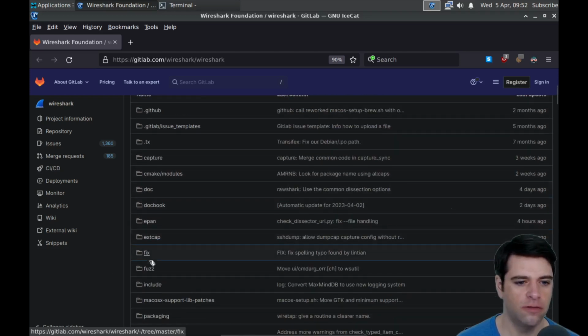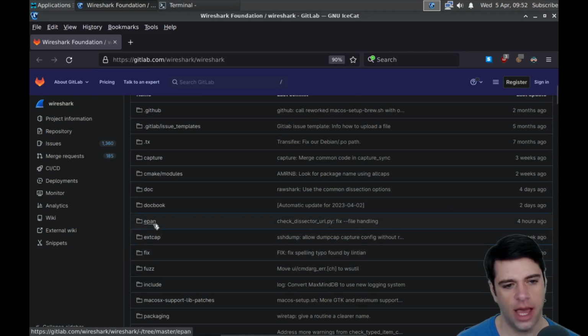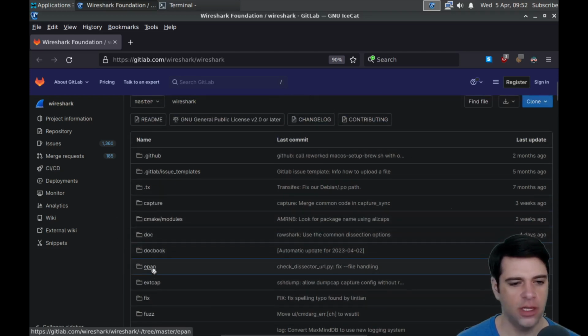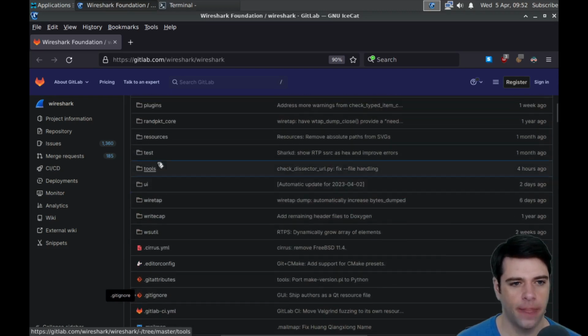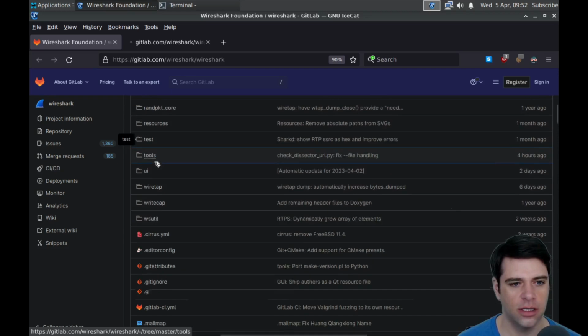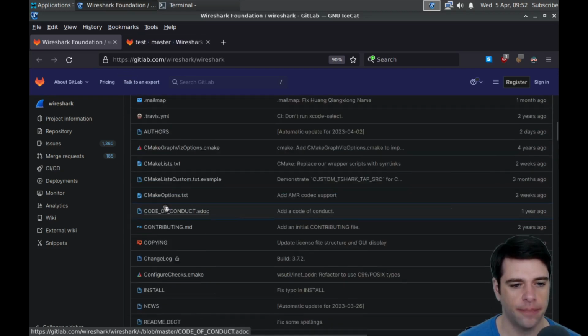packaging, include, fuzz, fix, XCap, EPAN. I'm not sure what EPAN is. Some documentation stuff, CMake, build stuff I guess, and capture. I'm not sure what's most important. I guess I'll take a look at the test directory, at least quickly.